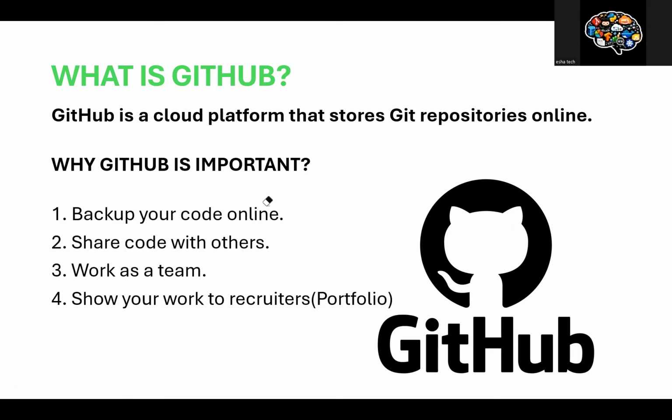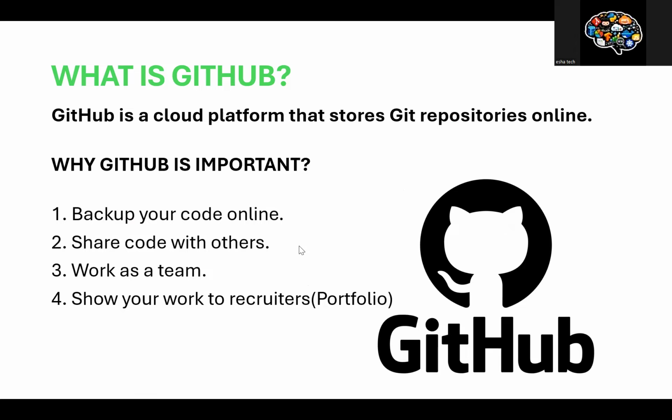And very important, what is the difference between Git and GitHub? Basically, Git is a version control tool. GitHub is an online hosting platform, an online cloud hosting platform. Git works locally and GitHub works on a cloud platform.